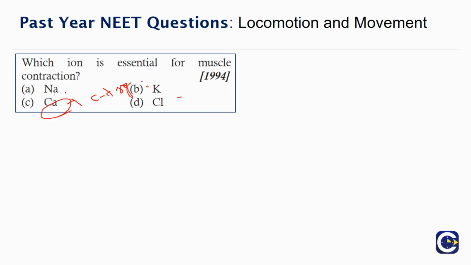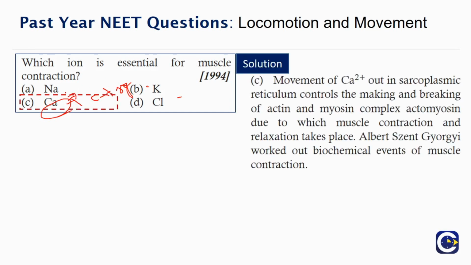They are involved in neuromuscular conduction. Chlorine is also involved in various other metabolisms in the kidney and also in neuromuscular conduction. So the basic thing that is necessary for muscle contraction is calcium. So the answer is calcium.